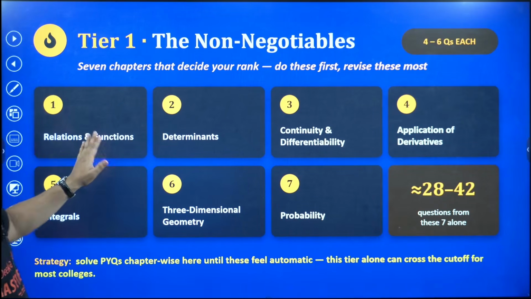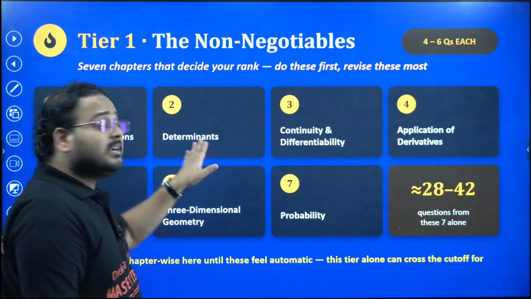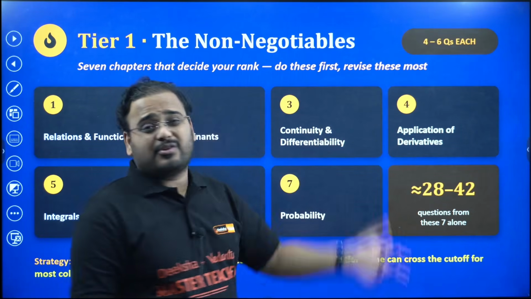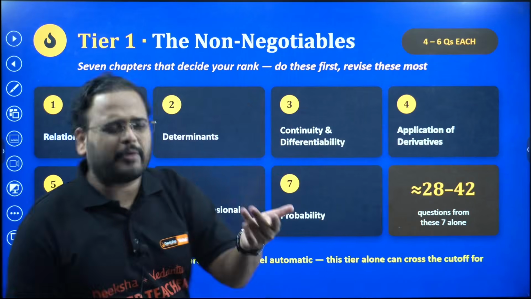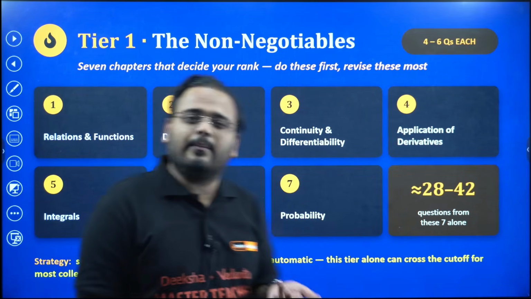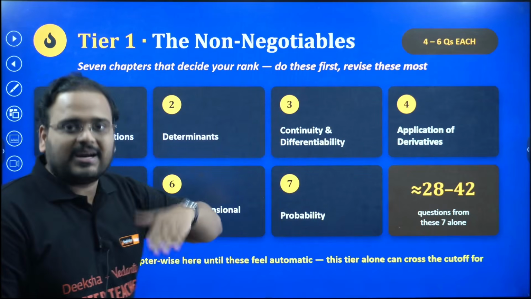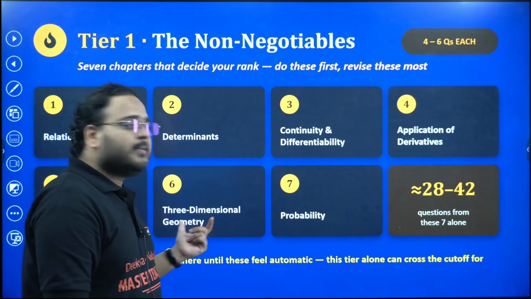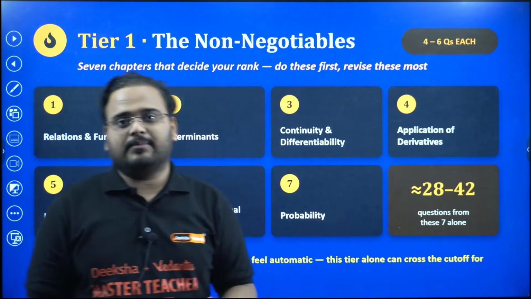Relations and functions, if you club PU1 and PU2 together, 4 to 5 questions there. Determinants, again approximately 4 questions. C&D, close to 5 to 6 questions. Application of derivatives, 3 questions, sometimes 4. We have integrals, 6 questions; almost a minimum of 6 will come every year in integration. Again, there are different subtopics in that, which we'll learn when we learn the chapter itself. 3-dimensional geometry, again 3 to 4 questions, and probability also 4 to 5 questions.